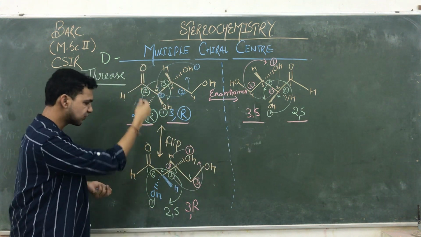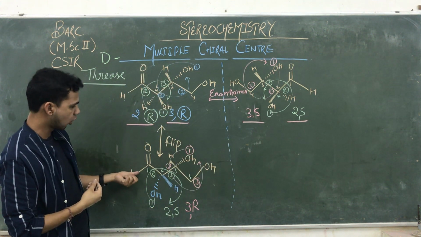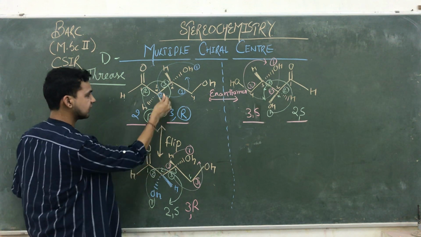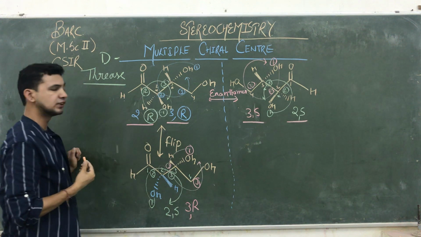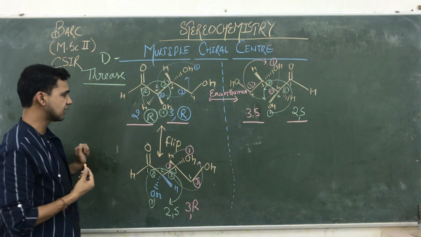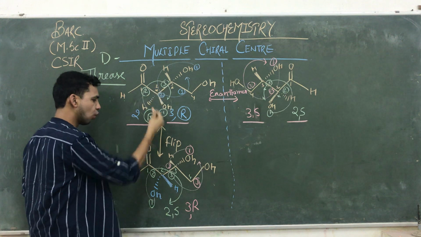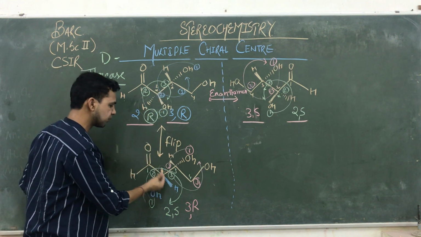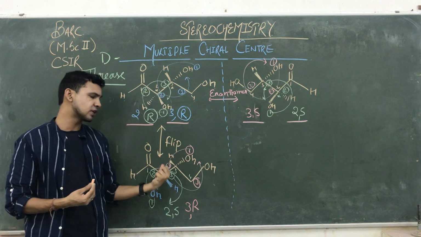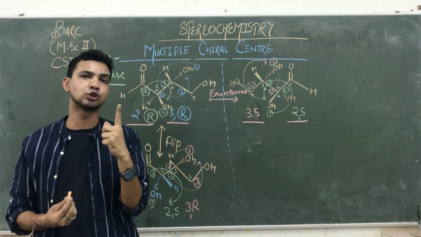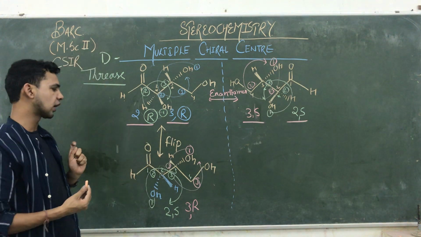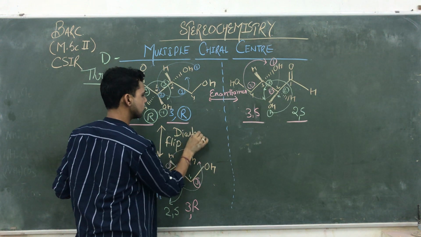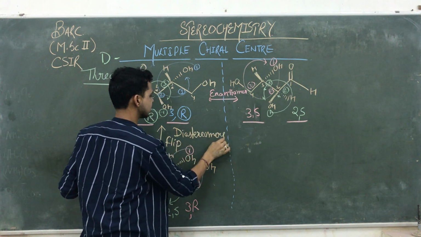But what happened due to this flipping, they both are non-superimposable हैं, and at the second position the arrangement and alignment of this OH and H is totally different. As well as if both isomers differ on the basis of configuration at one point, not all. अगर दोनों आइसोमर्स को किसी एक पॉइंट पे कॉन्फ़िगरेशन चेंज हो जाए अदर पॉइंट को छोड़कर, तो भी वो क्या कहा जाता है, डाइस्टीरियोमर. सो दे बोथ आर डाइस्टीरियोमर्स. इसको आप क्या कहेंगे, डाइस्टीरियोमर्स कहेंगे.